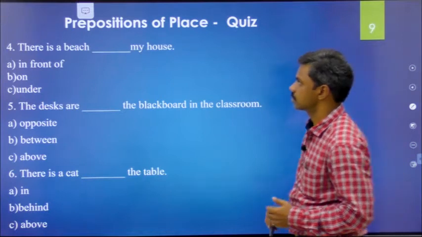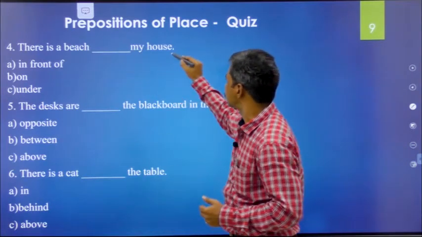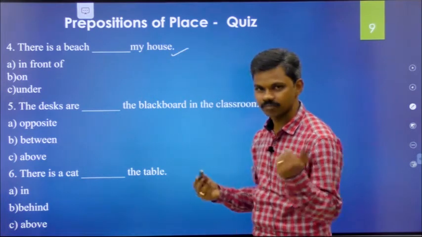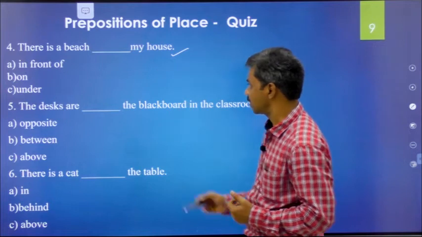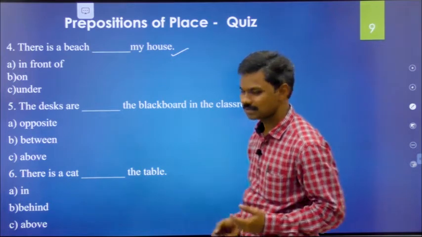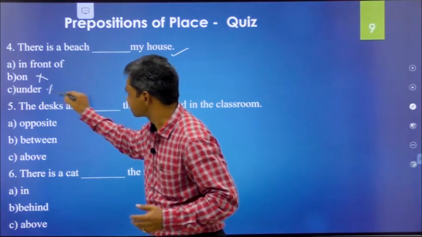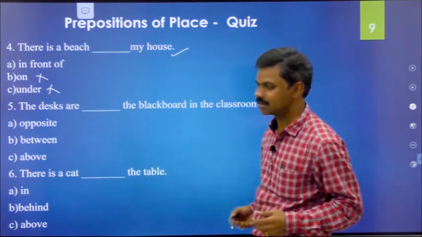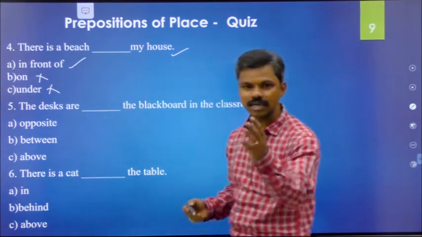Next one. There is a beach dash my house. Guess. What is the right option here? In front of, on, under. On is meaningless. Under, what is next? Yes. In front of my house is the right option.